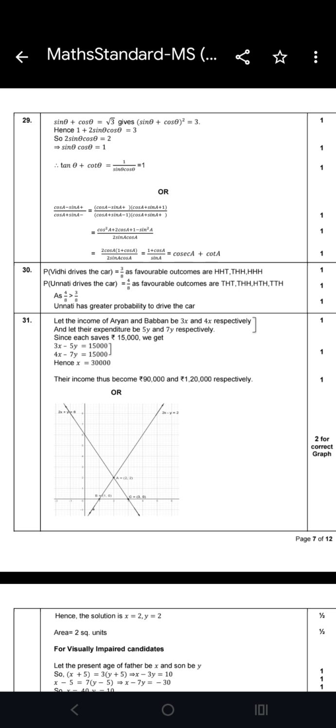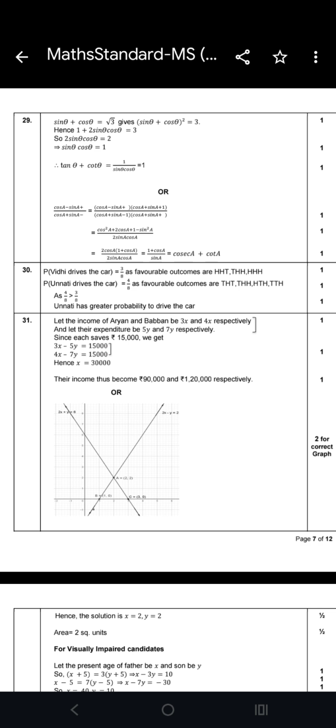Students, why am I sharing this marking scheme? Because it will really help you a lot. When you are practicing the questions, if you go through this sample paper and the marking scheme both, then you will see how you have to solve the question and which things you have to keep in mind. It will help you a lot. In short, once again I'll tell you.